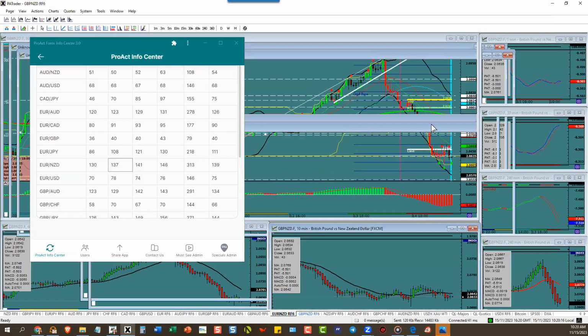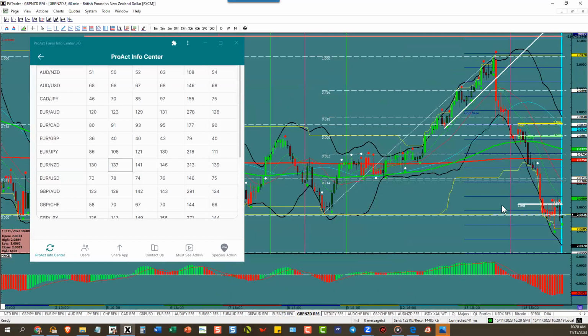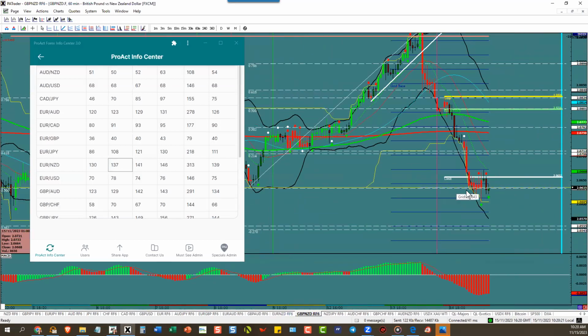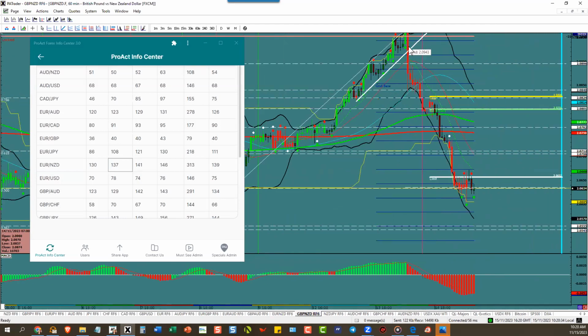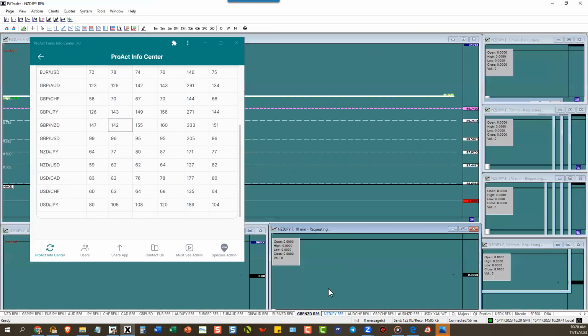Pound New Zealand, also down to its ATR to the pip there, and then went down to the next target. That's why you hold to the next target. Nothing to do here, but MACD says you need to continue to look for the downside move. All right, now notice they have given 100% of that back. 100%. This is why Bill fades these things. All right. Pound New Zealand, 142 pips.